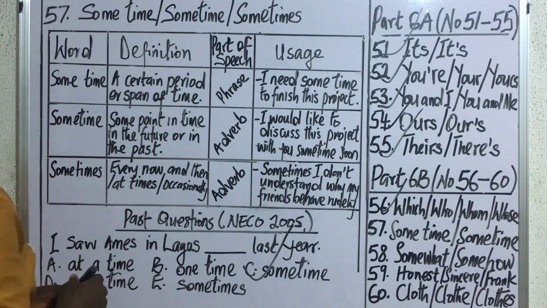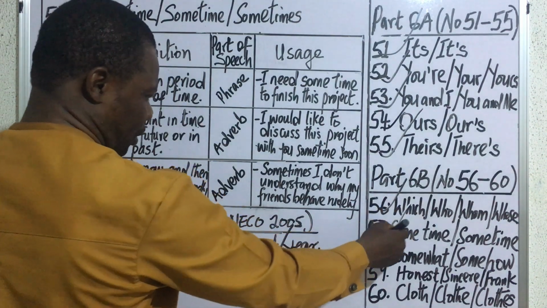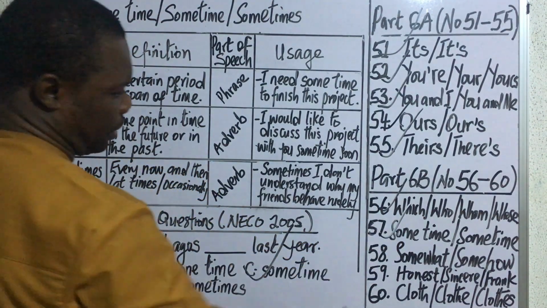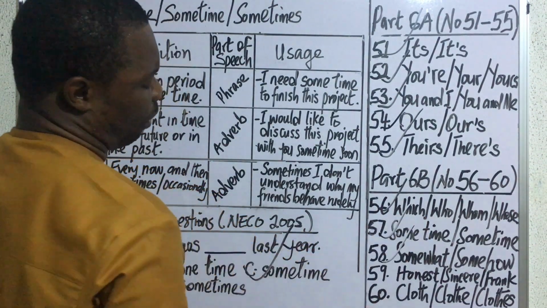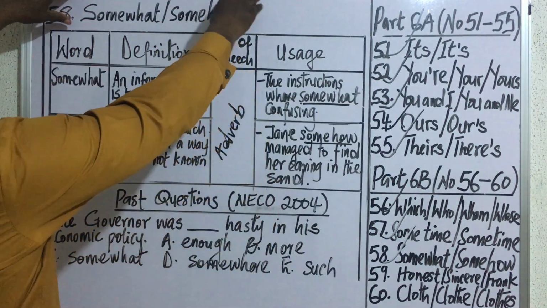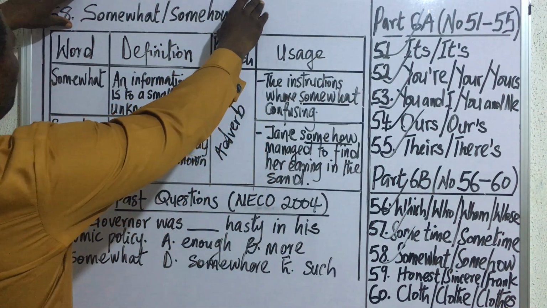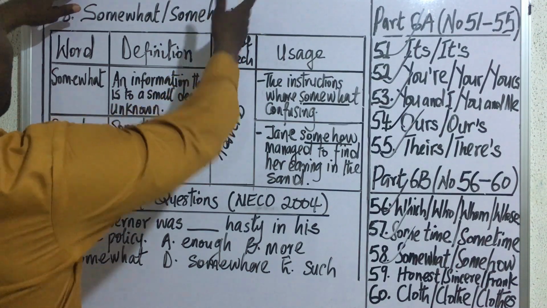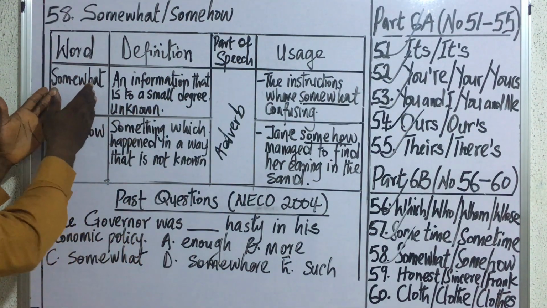So with that, we'll now take a step further by considering our next item on this list, which covers words number 58, somewhat and somehow. Our next set of words includes somewhat and somehow. Now, what's the meaning of somewhat?